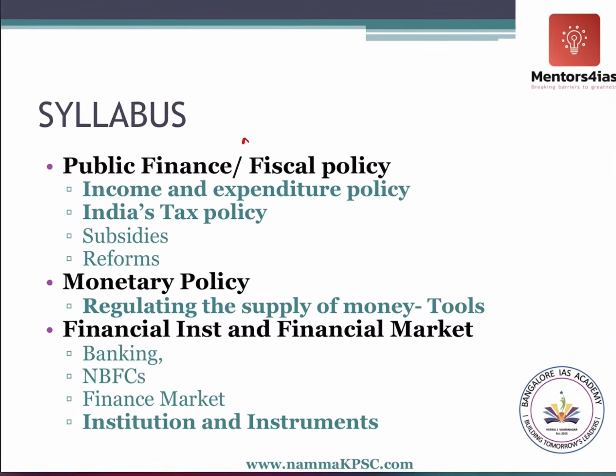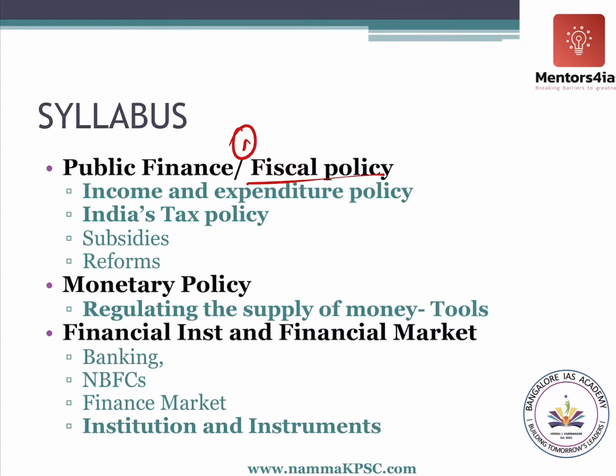Now, the first topic that we will be discussing is fiscal policy. What is this fiscal policy? In simple terms, policy is the decisions taken by a government. These decisions relating to the income and the expenditure of the government is known as fiscal policy.